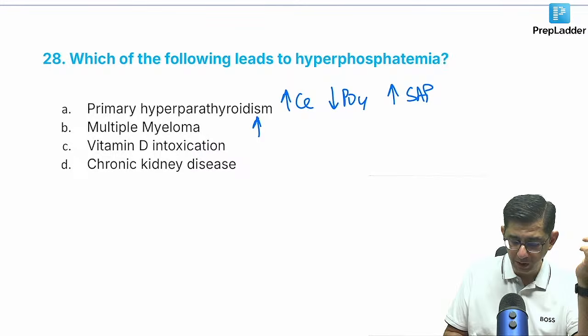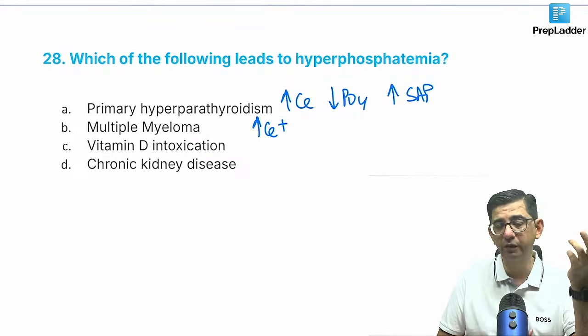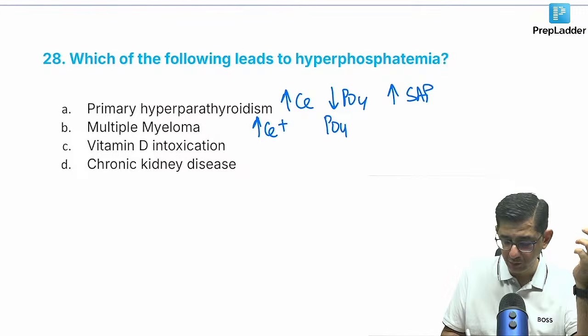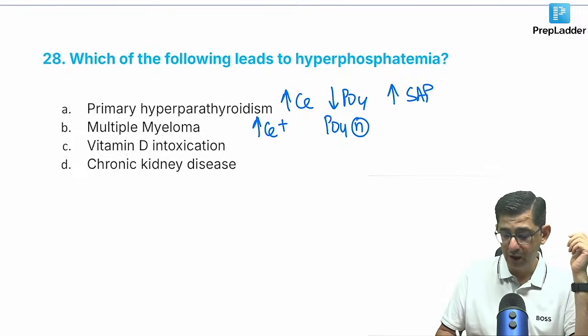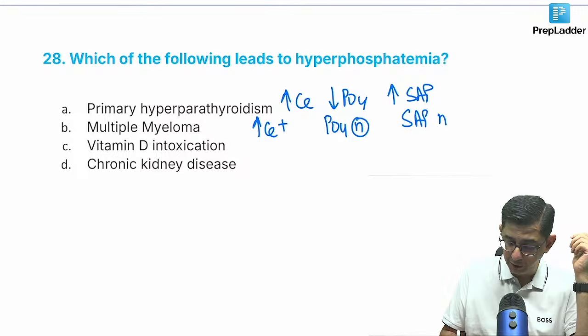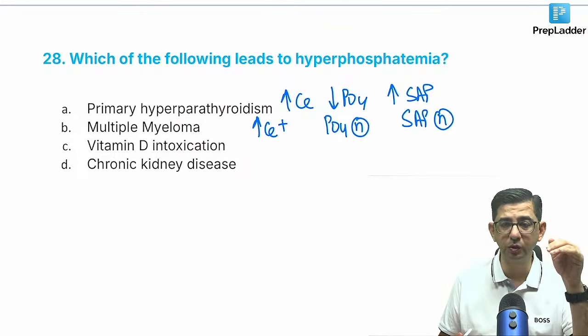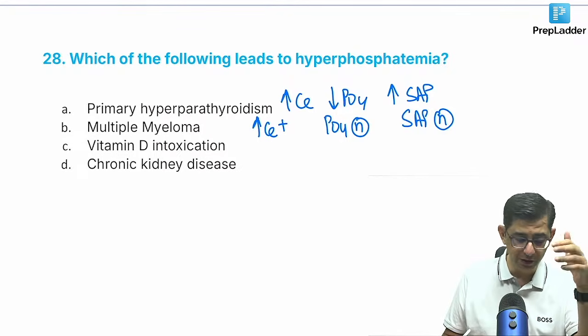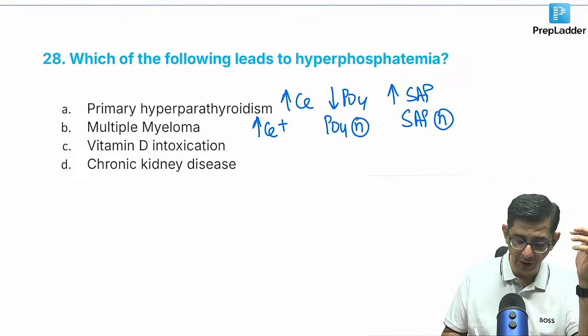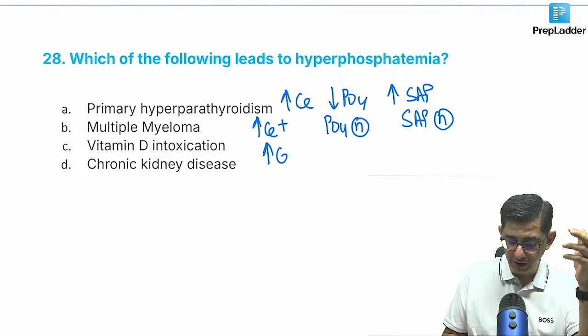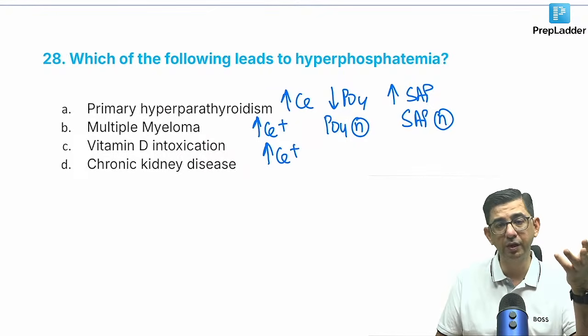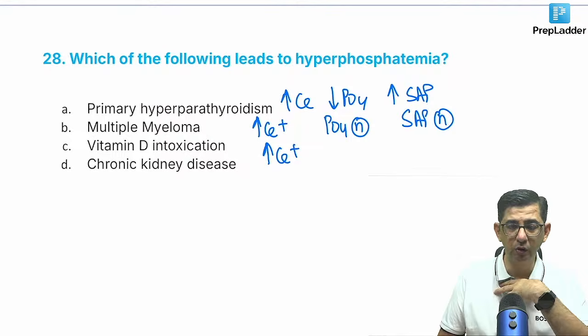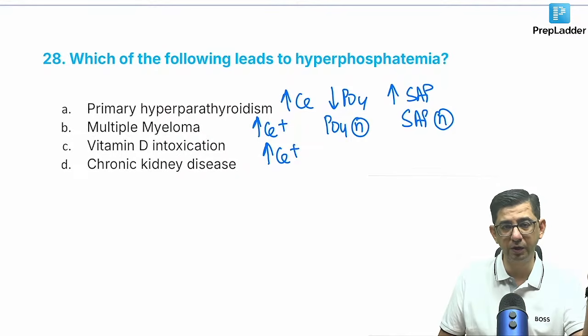मल्टीपल माइलोमा में कैल्शियम हमेशा इंक्रीज ही होता है. फॉस्फेट वैल्यूज can be normal in the patient because of bony lytic lesions. And even SAP values are normal in multiple myeloma because it is not the osteoblastic activity, it is rather the cytokines produced by plasma cells which will cause lytic lesions in a patient. Vitamin D intoxication will again cause calcium values to be super elevated, because if you have more of vitamin D going in the body, then calcium levels will rise.